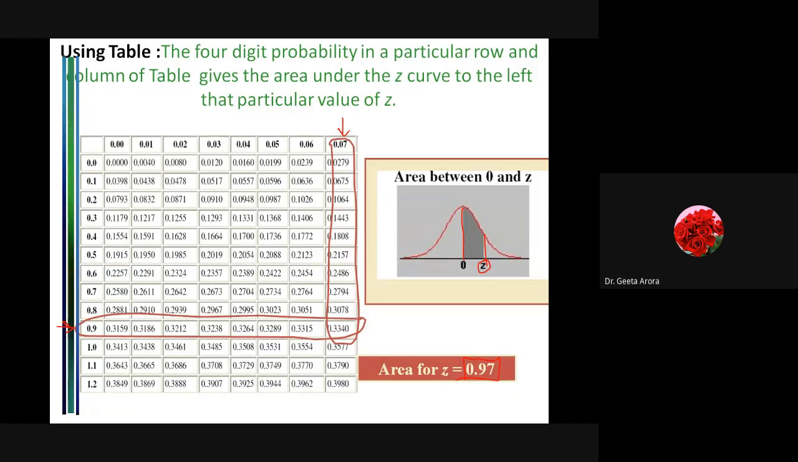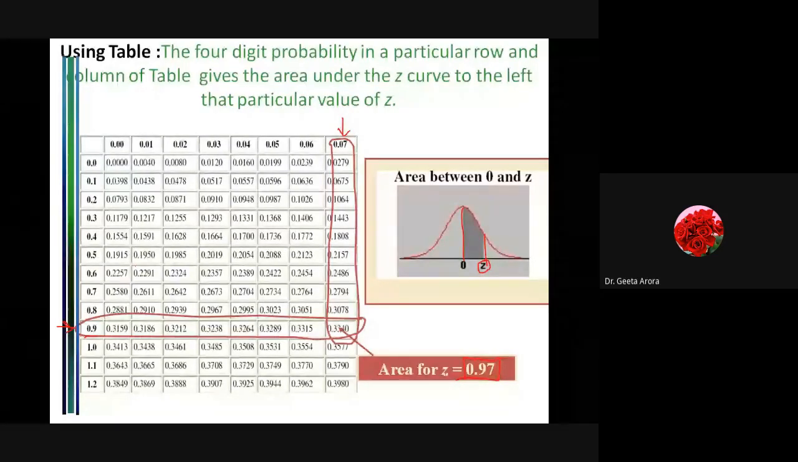Correct. So here we have seen that if I have to calculate the area from 0 to 0.97, this area can be calculated as going to 0.9 first in the rows and then 0.07 in the column. So it becomes 0.97. Similarly, if I look for 0.92, then instead of 7, I have the value which is 0.3212. Correct. And if I go through the table, then the table is given, maximum value should be 3. So this is the area from 0 to Z.